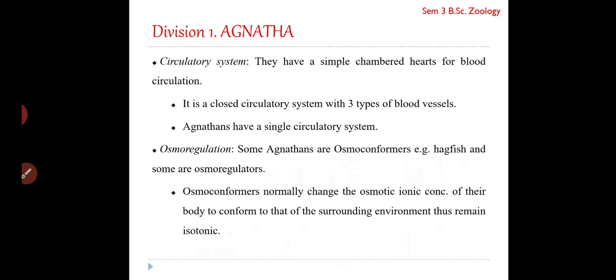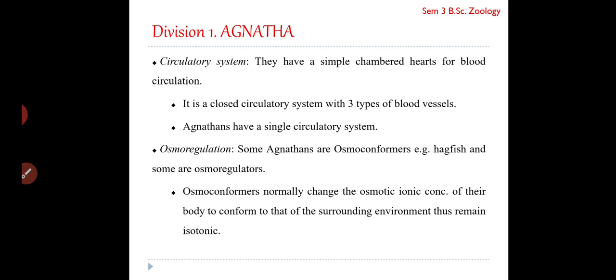Then circulatory system: they do have a chambered heart for blood circulation, and they have three types of blood vessels, arteries, veins, and capillaries, and they have a single circulatory system. You have already studied what is double circulation, isn't it? Then osmoregulation: most of them are osmoconformers, and some are osmoregulators.